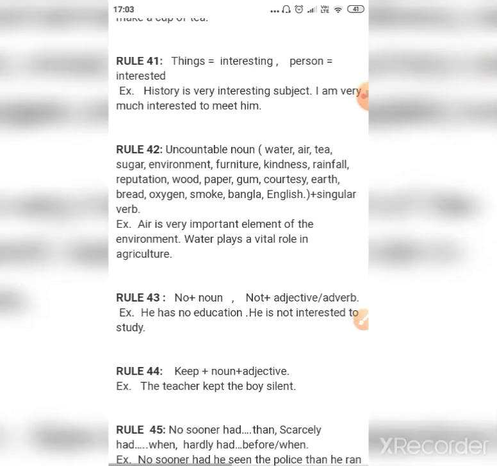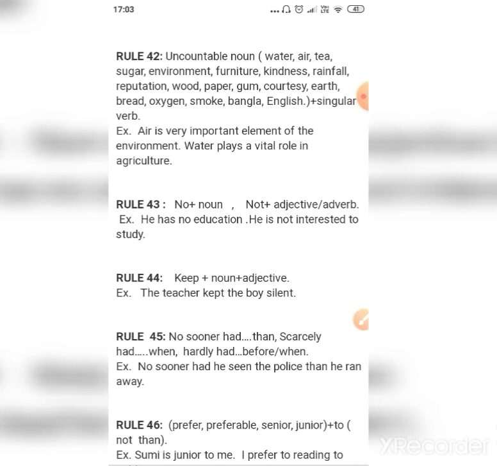Rule number 42 says that uncountable nouns, all which are there in the brackets, they take singular verb. Air is, water plays. Rule number 43, no plus noun. Whenever we are using negative no in the negative sentence, then no will be followed by a noun, and if we are using not, then it will be followed by adjective or adverb. Like he has no education, education is noun. He is not interested to study.